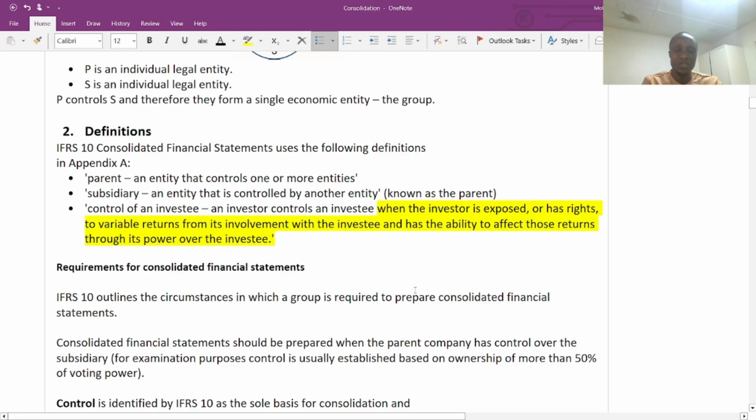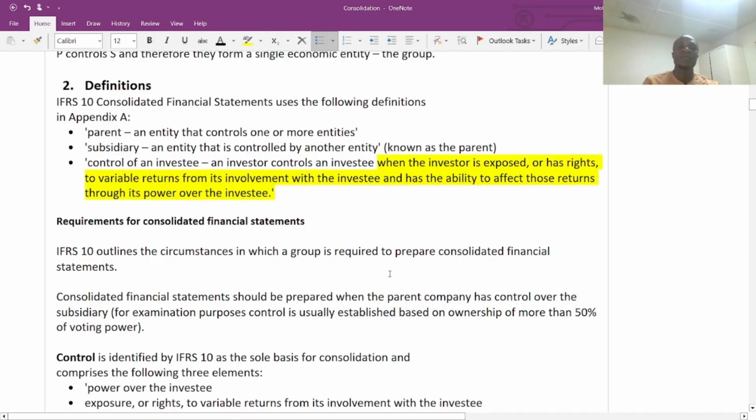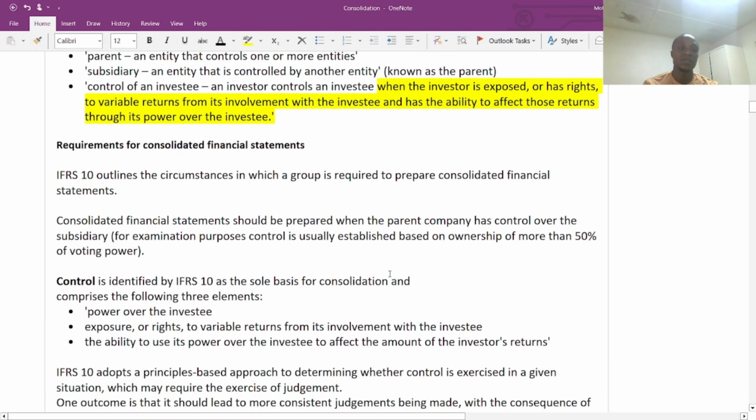or the investor has the ability to affect that particular variable return. These three points, we are going to look at separately, because even for strategic business reporting, this is the point that you need to do, because you will be asked to identify factors that indicate whether the parent has control over the subsidiary or not. So you need to make reference to these three points, but we are going to look at them separately in the following section. So now we have the requirement for consolidated financial statements, which is clear.